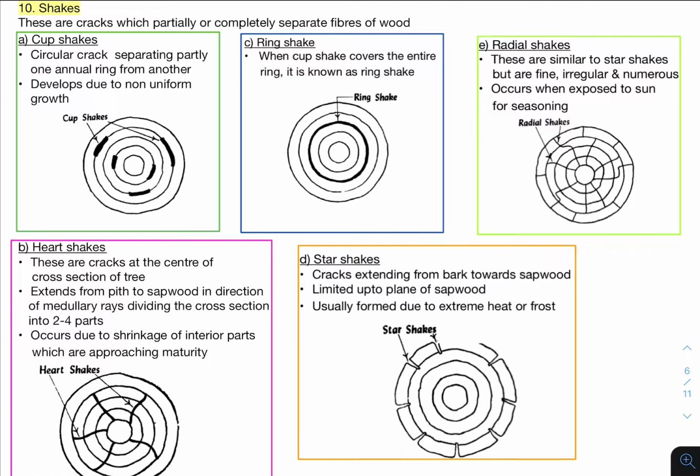See, these are the cup shakes. The annular rings are separated like this, and in between you will have some cracks. These cracks are only in particular portions, it is not continuous. This is mainly due to non-uniform growth. The annular rings develop each year, and they grow non-uniformly, which results in the formation of these cracks. It is localized, so it is not much harmful. So that is regarding cup shakes.